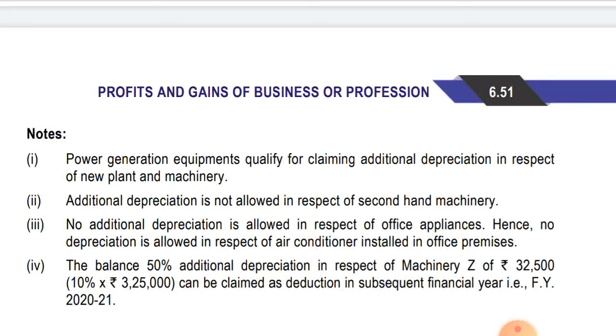Okay, so let's see the note. Power generation equipment qualifies for claiming additional depreciation in respect of new plant and machinery. Additional depreciation is not allowed in respect of second hand plant and machinery, as I said while reading the question. No additional depreciation is allowed in respect of office appliances. As I told, office appliances are not covered for the purpose of computing additional depreciation. Hence, no depreciation is allowed in respect of air conditioner installed in office premises.